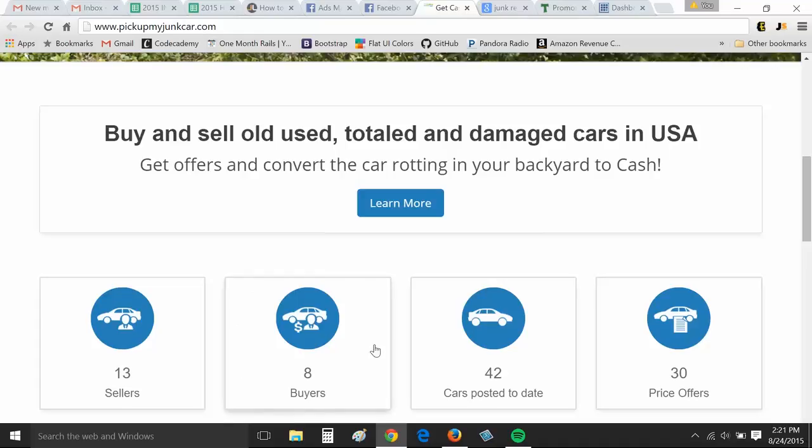I want to start where the demand is and where it's local. It's easy, right? If I'm a buyer, I can go and pick it up on a trailer tomorrow. But if it's across the country, unless you have a whole load of cars, I'm not going to be willing to come pick them up.